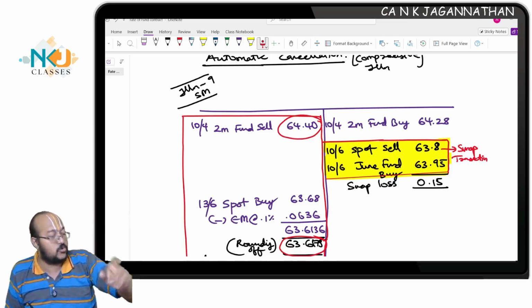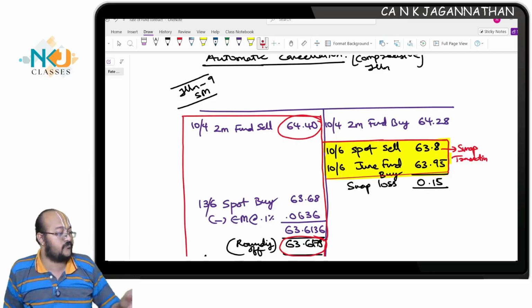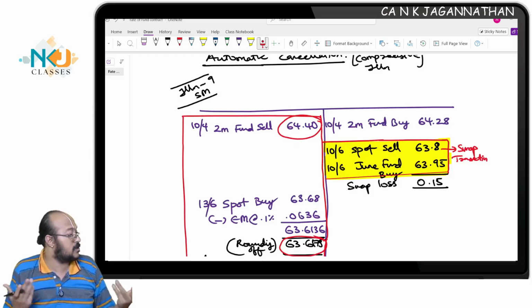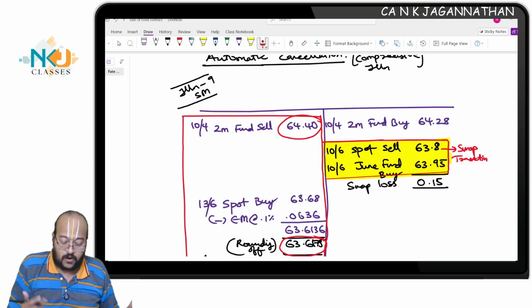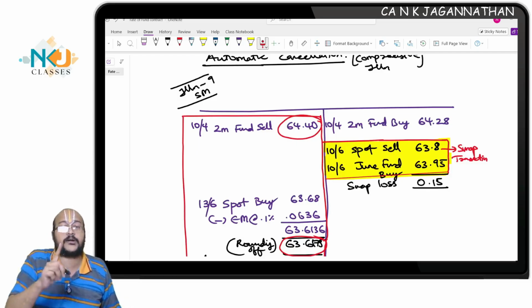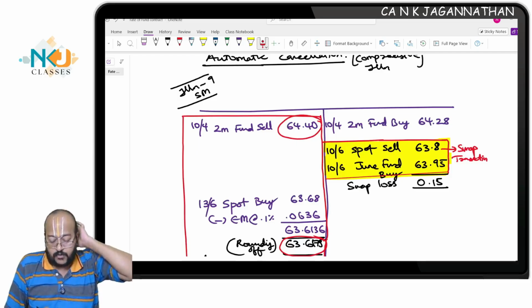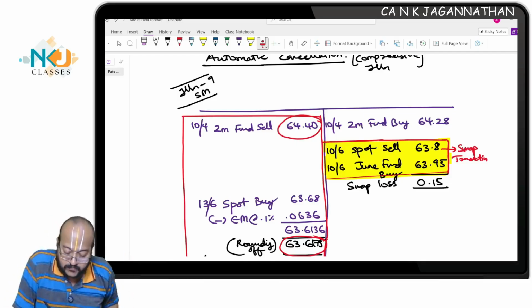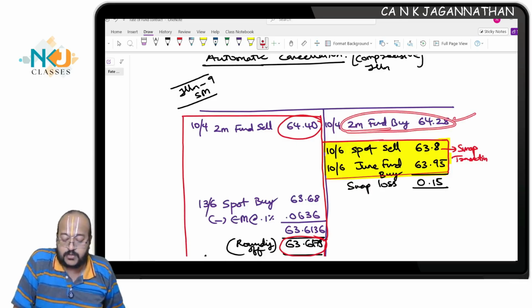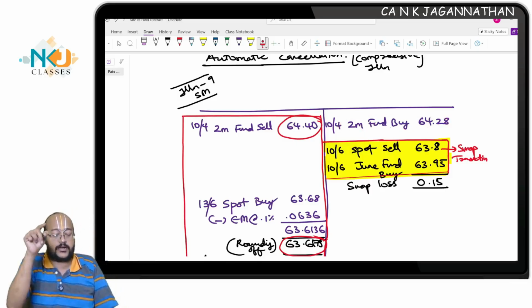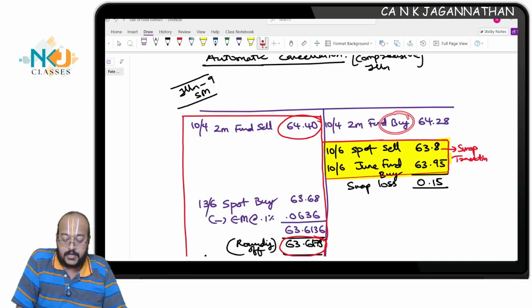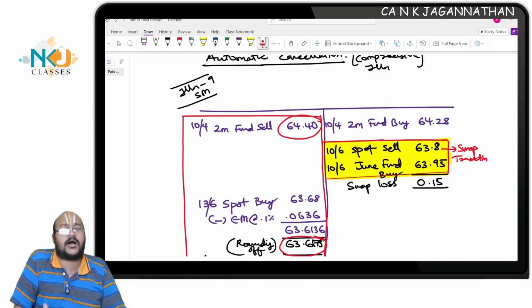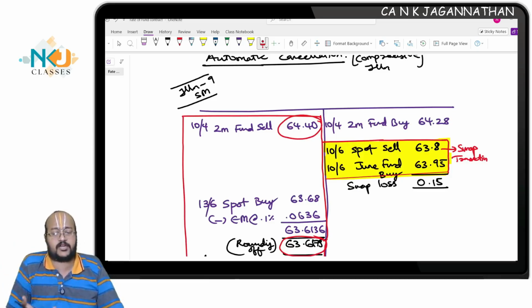On 10th June, I wait for the customer. But I don't see the customer at all. So I'll take an open transaction. I told you, nearest forward. The 2 months forward buy I took on 10th April will mature on 10th June. I have to compulsorily buy. If I buy from the market, I will just sell back in the market because I don't have any use.